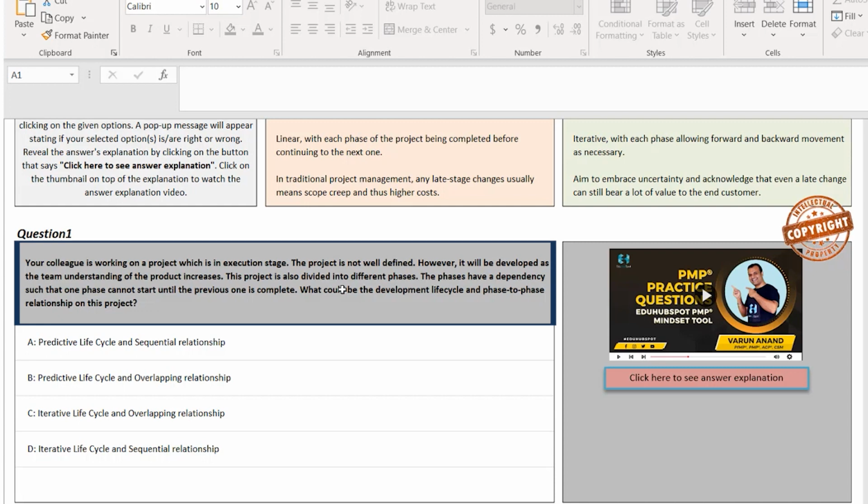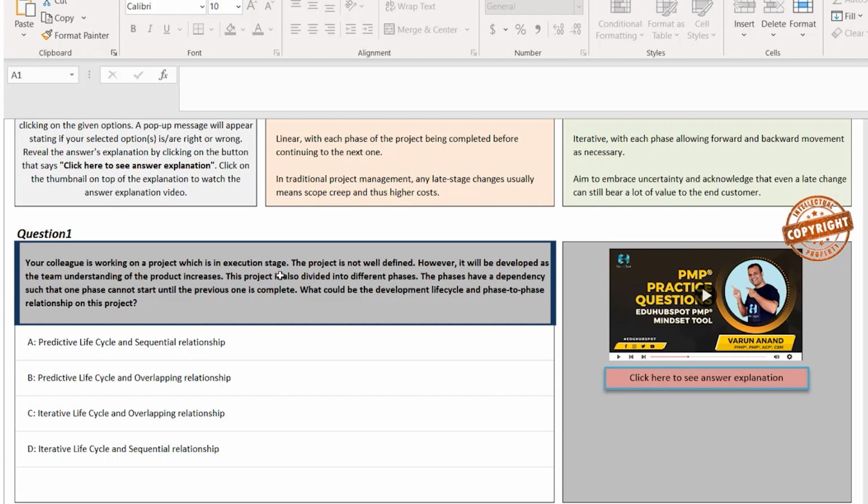The project is also divided into different phases. The phases have a dependency such that one phase cannot start until the previous one is complete. So this means it has to have some kind of relationship, but you cannot do things in parallel. What could be the development life cycle and phase-to-phase relationship?